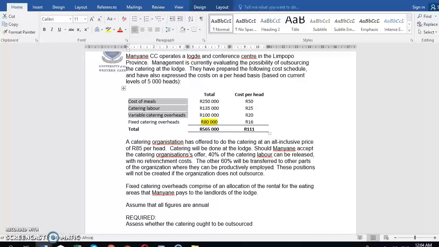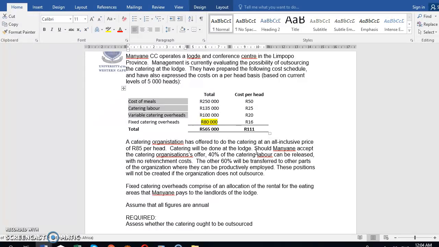A catering organization has offered to do the catering at an all-inclusive price of 85 Rand per head. Catering will be done at the lodge. Should Manyani accept the catering organization's offer, 40% of the catering labor can be relieved with no retrenchment costs. The other 60% will be transferred to other parts of the organization where they can be productively employed.